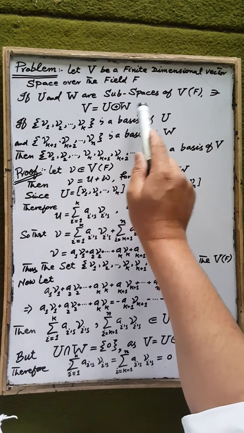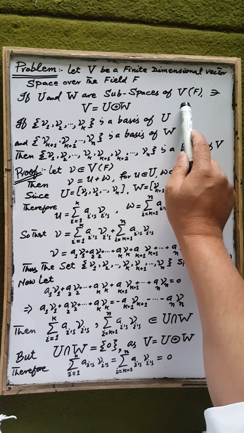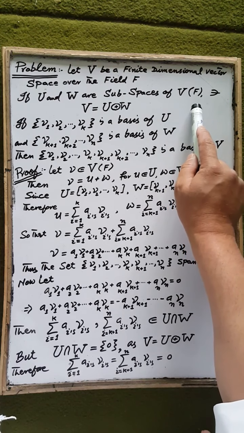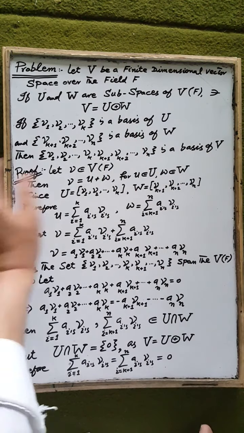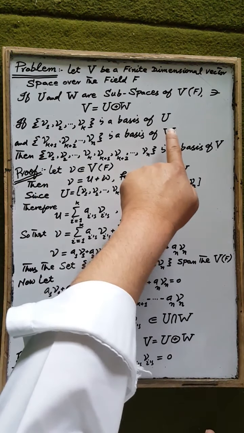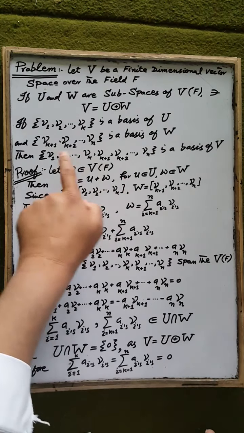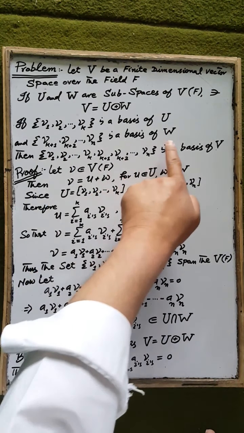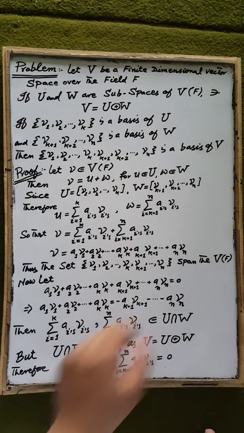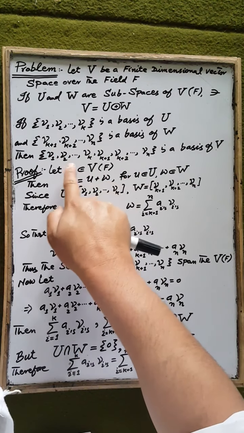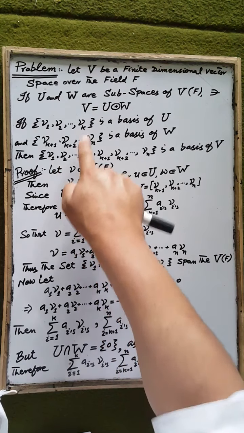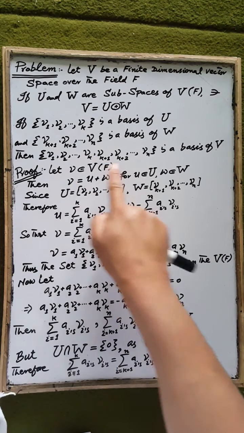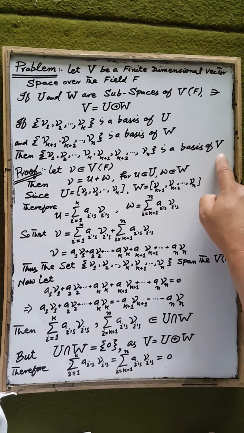Now our next problem is: let V be a finite dimensional vector space over the field F. U and W are subspaces of the vector space V over the field F such that V is the direct sum of U and W. If v1 up to vk is a basis of the subspace U and vk+1 up to vn is a basis of the subspace W, then the union of these two sets, containing the elements v1, v2 up to vk+1 up to vn, is a basis of the vector space V over the field F.